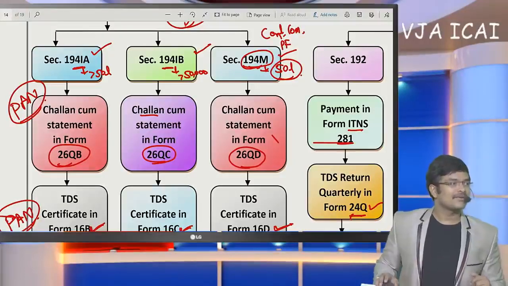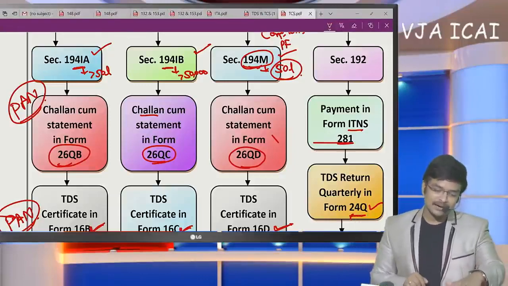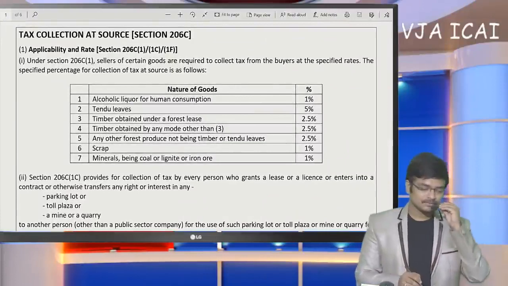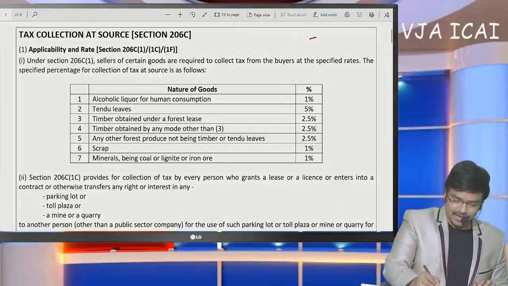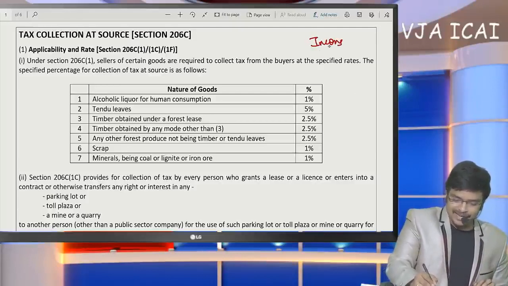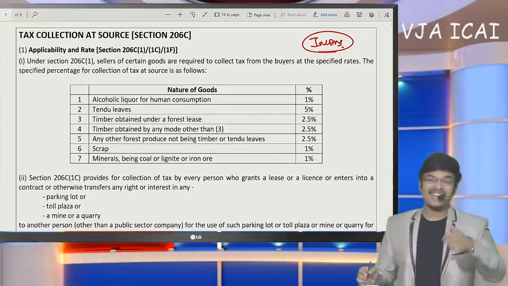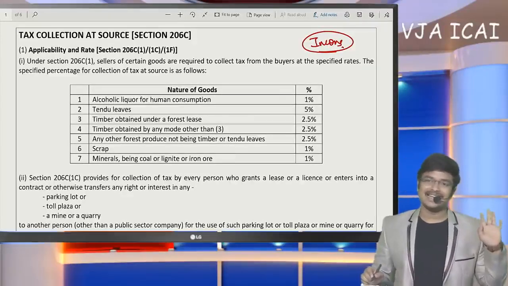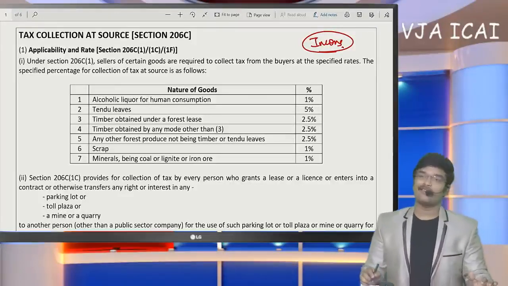Okay. So all the queries that were raised were solved. Now let me enter into the concept of TCS and close the issues. So coming to the issues of TCS, TCS will get attracted on incomes. Generally on expenses we deduct TDS, and here on incomes we collect TCS. On expenses we deduct TDS and on incomes we collect TCS. Both are different from each other.